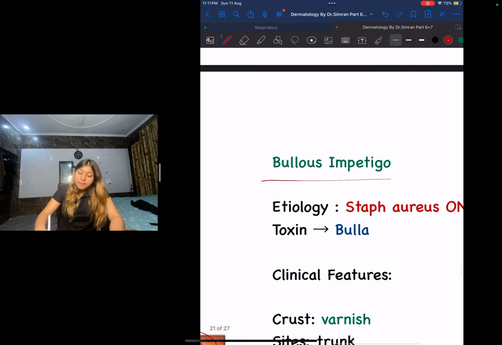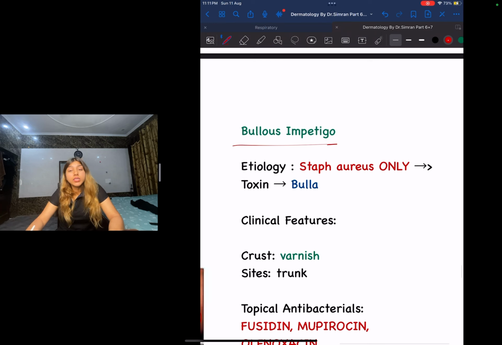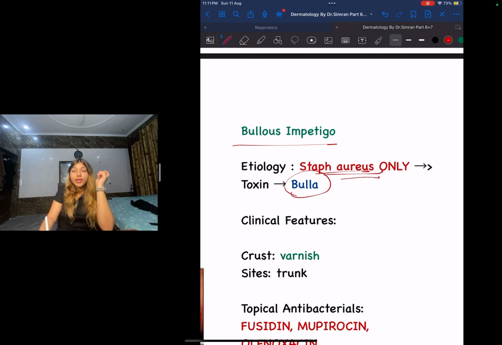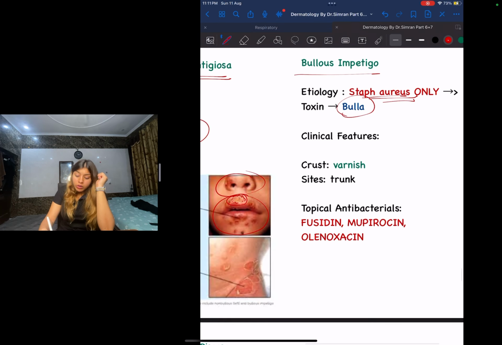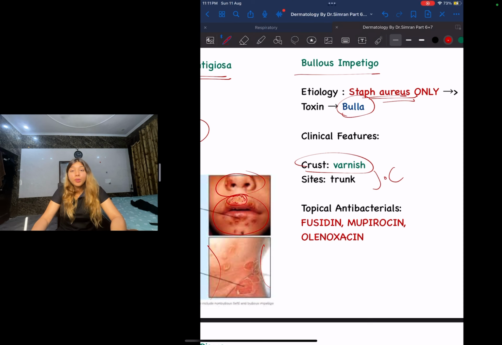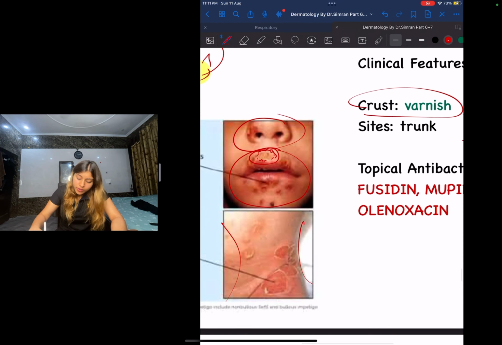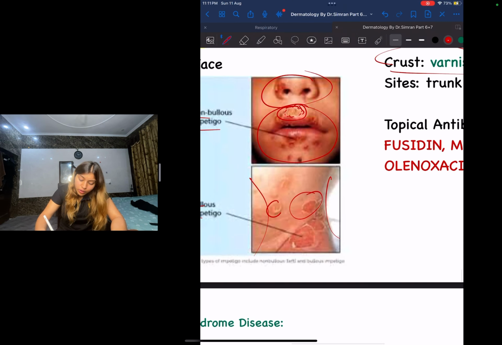Next, guys, in bullous impetigo, what is the etiology? There's only one etiology that causes it, your Staph aureus. Your Staph aureus basically releases a toxin. This toxin will cause a bulla. So what is the clinical feature going to be? The crust is going to be a varnish type. And what is the site? The site, guys, is going to be the trunk. You guys can see where this is your bulla. These were your bullas, and these are the ruptured bullas.